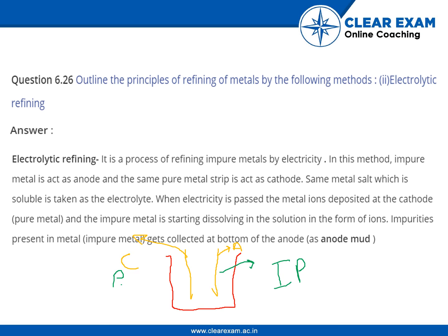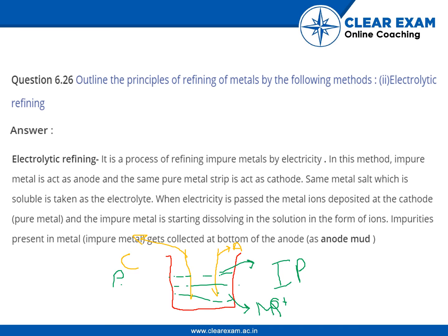It is difficult to draw and write using a mouse. And here the solution is present of the same element that is in the electrodes. Suppose the element is M, so it has some charge also, so M to the Q plus charge is present in the solution.